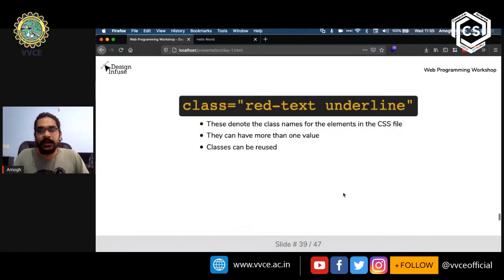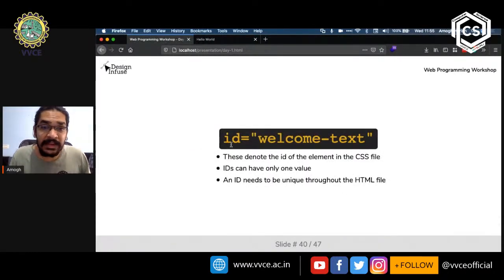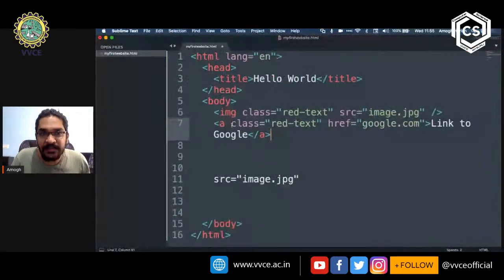The other attribute that we have is called an ID. An ID attribute is used to signify one particular instance of an element. For example, we have the class attribute over here.